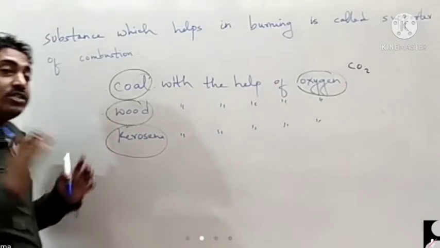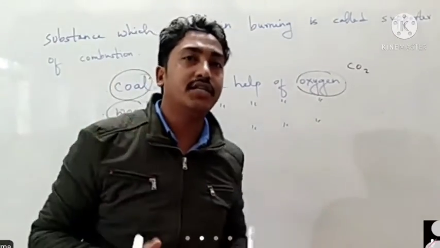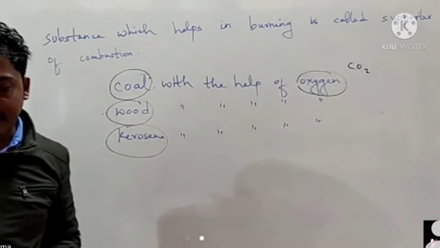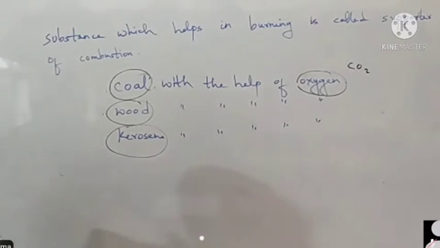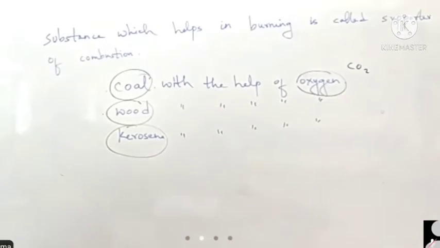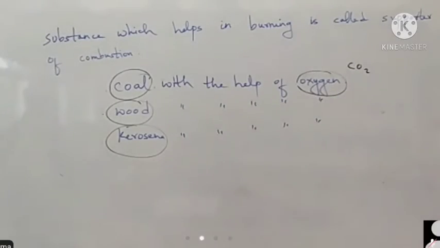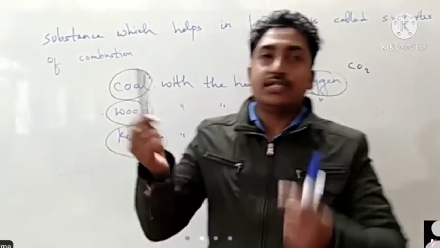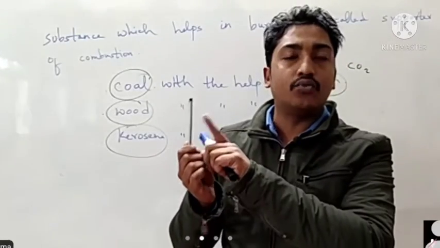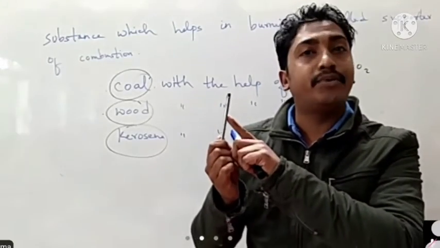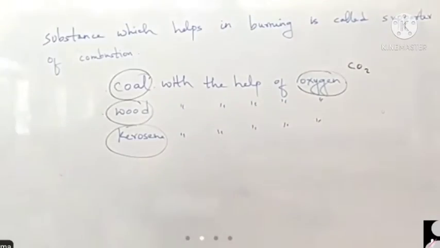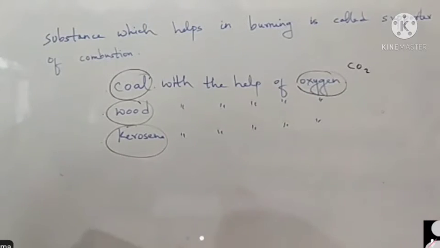So for a substance to burn, it needs a material, and the substance can be coal, wood, kerosene, cloth, anything. So it's not that, as for example, this pencil is wood, and oxygen is present in the atmosphere, but still it is not burning. Why? Because it needs a certain temperature to burn. So that is called ignition temperature.